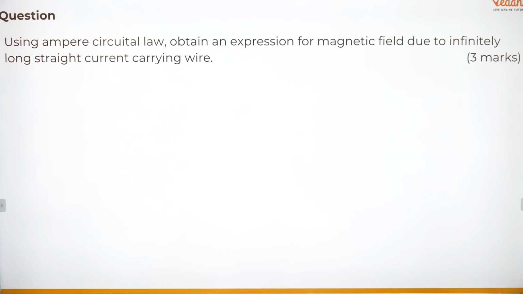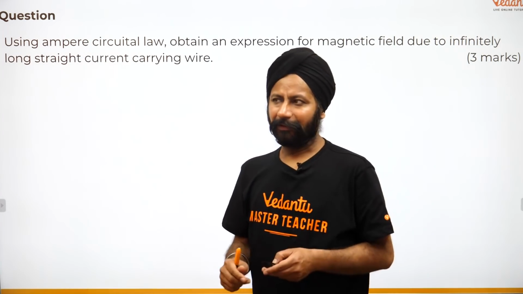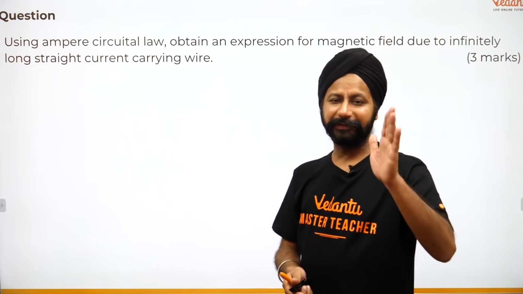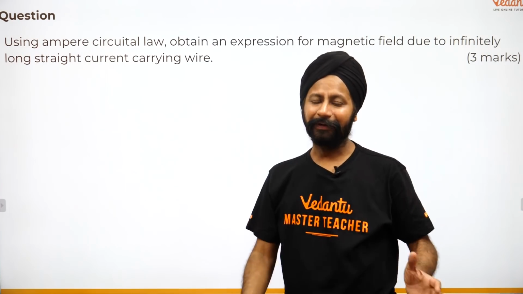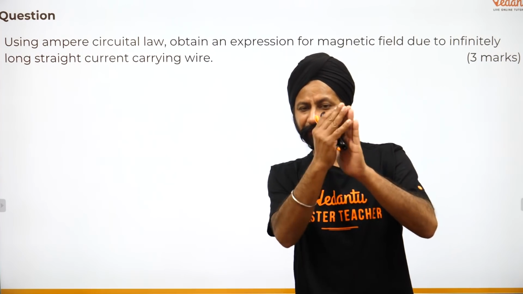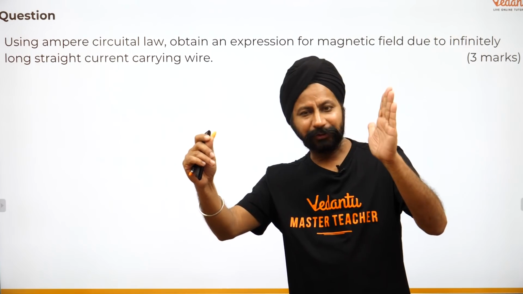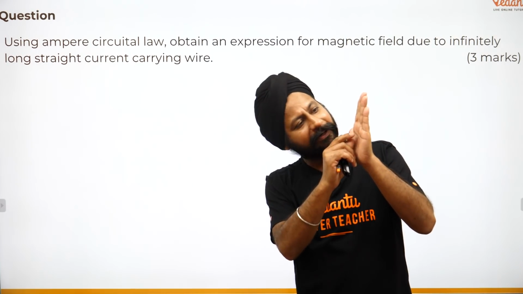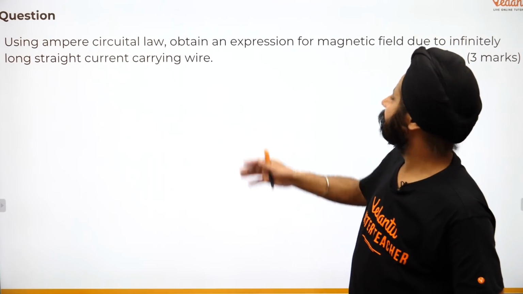Using Ampere's circuital law, है ना, obtain an expression for magnetic field due to infinitely long straight current carrying wire. We did this kind of scenario yesterday, or day before yesterday, when there was an infinite sheet, and I said infinite sheet doesn't matter, a galaxy long sheet. This is a sheet of some metal here. If you're looking at a point here, it looks like choti si, but if you come closer to that and you start looking in all the direction, it looks like a huge one. So similarly it says infinite.